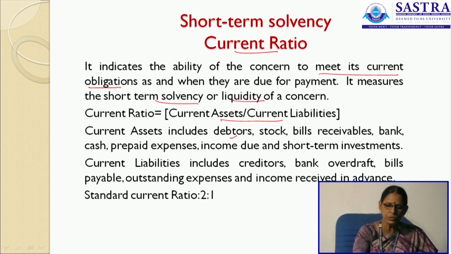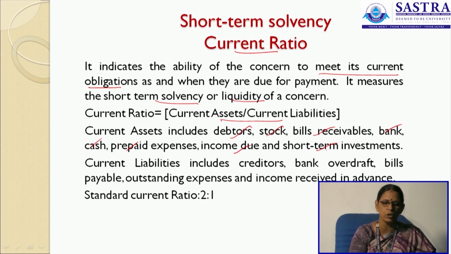Current assets include debtors, stock, bills receivable, bank, cash, prepaid expenses, all your outstanding incomes and your short term investments. Current liabilities include creditors, bank overdraft, bills payable, outstanding expenses, income received in advance. Now, the standard current ratio is 2:1. That is, when you divide current assets by current liabilities, it should be 2:1. That is, current assets should be 2 and current liabilities must be 1.